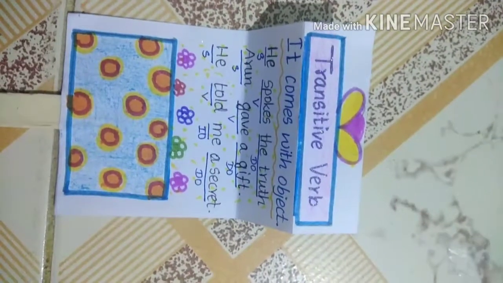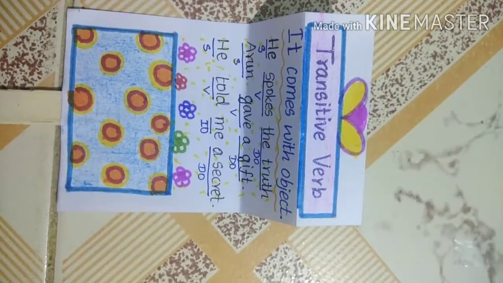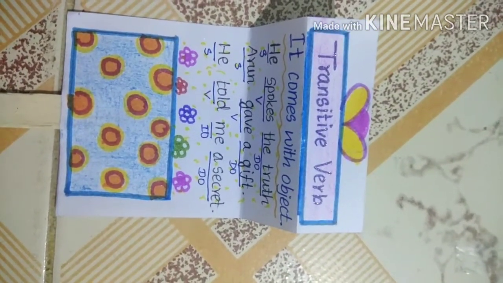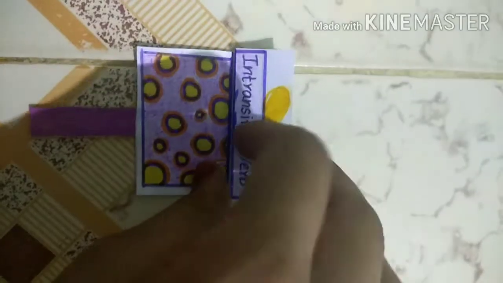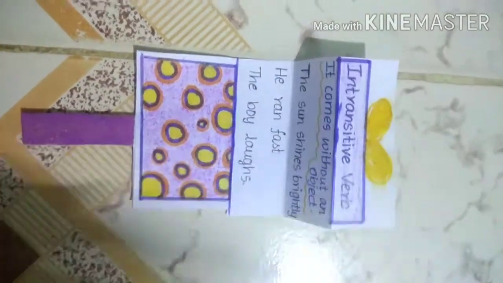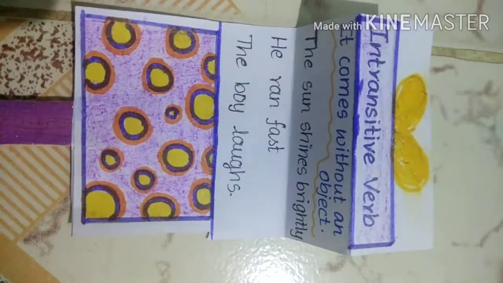Transitive verb. It comes with an object. Examples are he spoke the truth, Arun gave a gift, he told me a secret. Let me open the intransitive verb gift. It comes without an object. Examples are the sun shines brightly, he ran fast, the boy laughs.